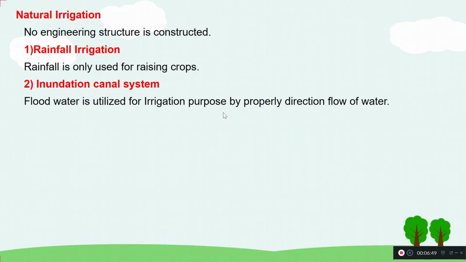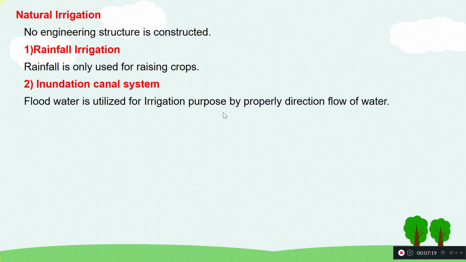So when it comes to natural irrigation, we don't need any sort of engineering structure to be considered. Basically, when there is a rainfall event happening over there, we don't need any structure. We don't need to store any water. We are not taking water from any other purposes. So directly, we are using that particular rainfall for our irrigation activities or our agricultural activities.